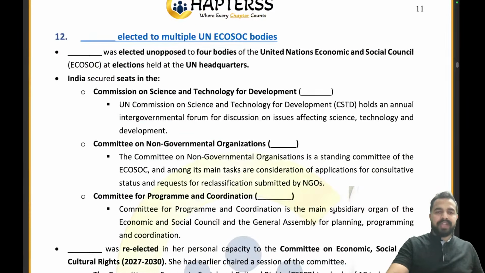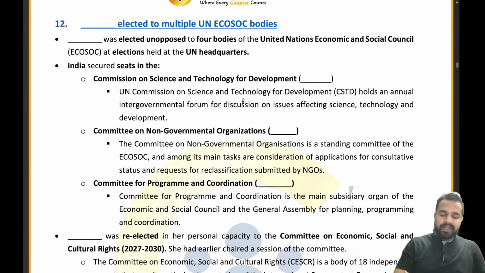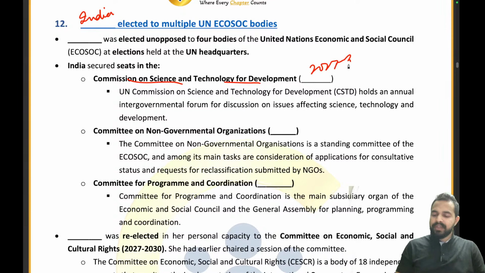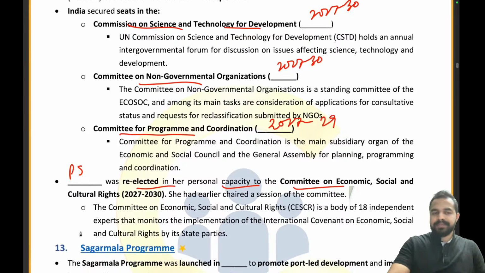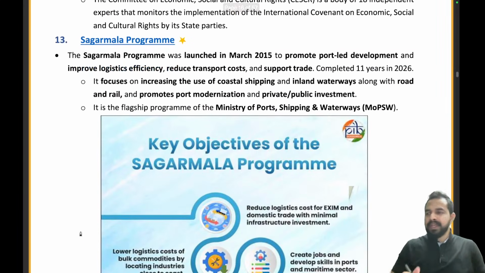Now let's try to answer this question. What is the name of the country which has been elected to multiple UN ECOSOC bodies? That is India. What is the timeline for the Commission on Science and Technology for Development? 2027-2030. For the Committee on Non-Governmental Organizations, 2027 to 2030. Committee for Program and Coordination, it is for 2027 to 29. Who was re-elected in a personal capacity to the Committee on Economic, Social and Cultural Rights? That is Preeti Saran. Preeti Saran is the right answer. Clear? Let's move on to the next article.